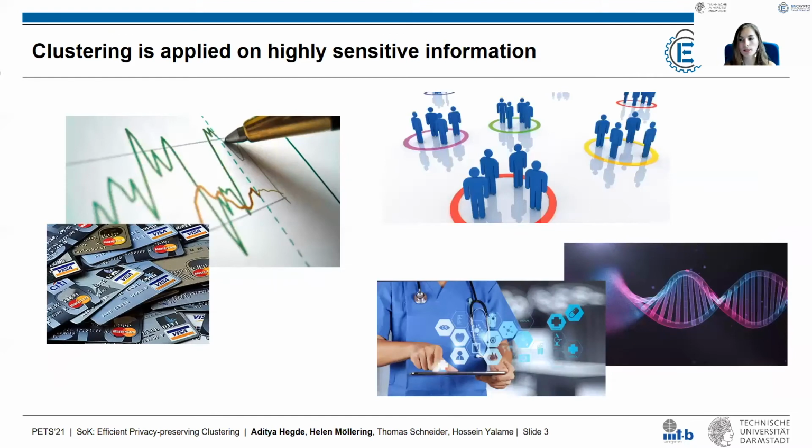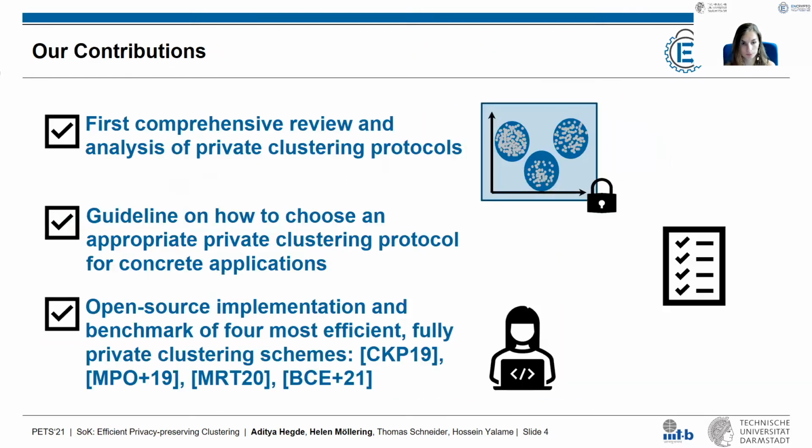Clustering is an unsupervised machine learning technique that groups similar items into so-called clusters, while different elements should end up in different clusters. It has many applications ranging from the financial domain into the healthcare area. For example, it can be used in the detection of credit card frauds, by businesses for market segmentation, allowing them to identify target customers that can be addressed with similar marketing measures, as well as for medical imaging. All these applications involve highly sensitive information calling for private clustering schemes.